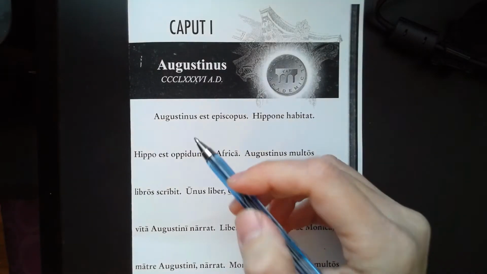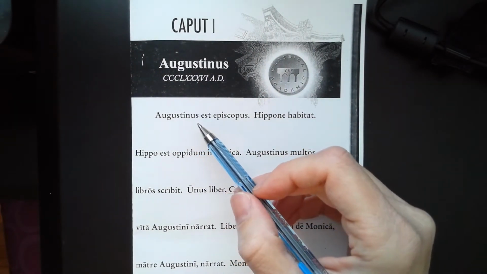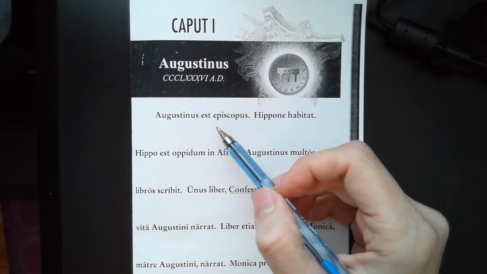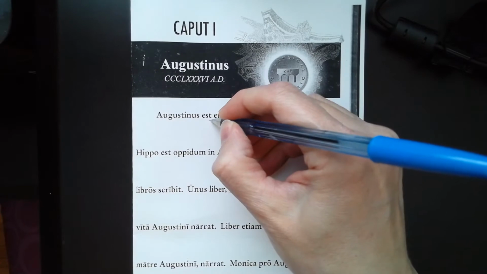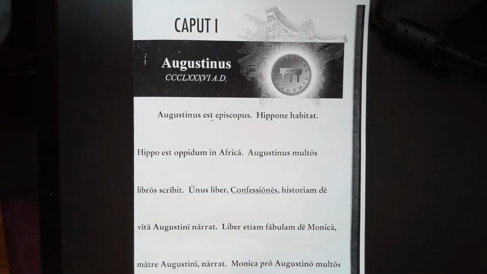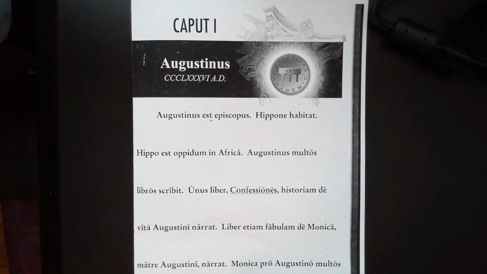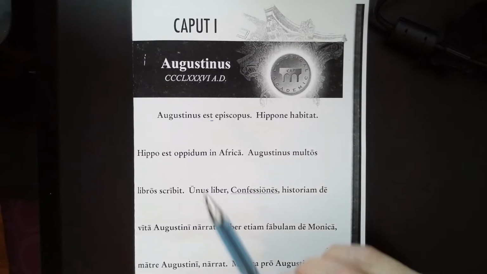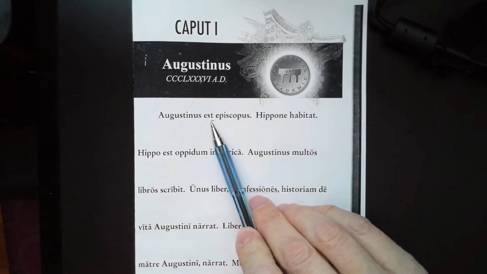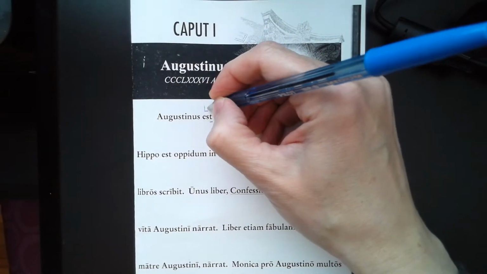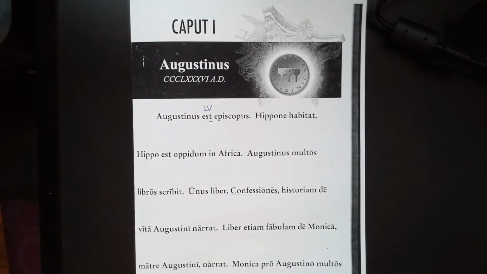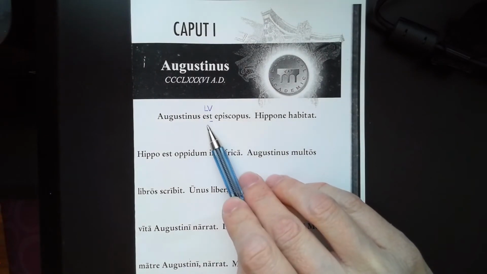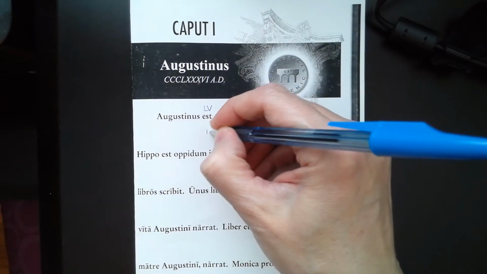So looking at our first sentence, Augustinus est episcopus, we see that there is a t ending on this word in the middle here. Okay, then we can think about what verbs we know, right? And we have memorized our linking verb chant. This is one of the linking verbs. Sum es est, sumus estis sunt. So we've memorized that est means he, she, or it is. Okay, so we can go ahead and write under here that this is.